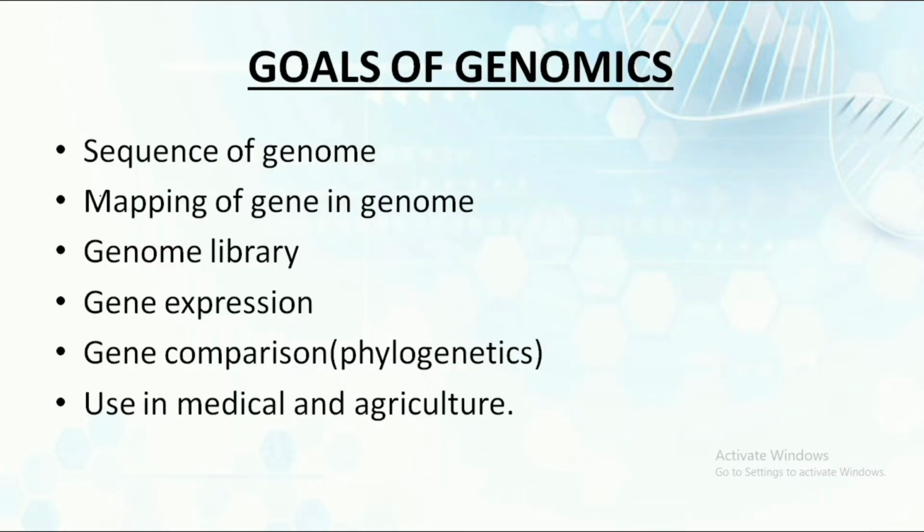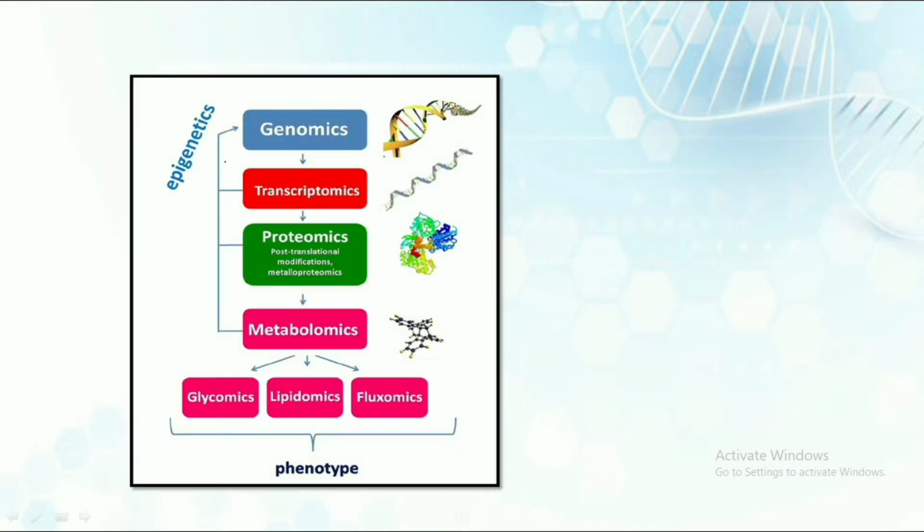Now what is the goal of the genomics that we are dealing with? There are many goals of genomics. Some of them are: first, to sequence the genome, for mapping the genes in the genome, for genome library preparation, and for gene expression. It is also used for gene comparison, that is phylogenetics, and it is also used in medical and agriculture. So at the top level we have genomics, in which we study the complete genome of our body.